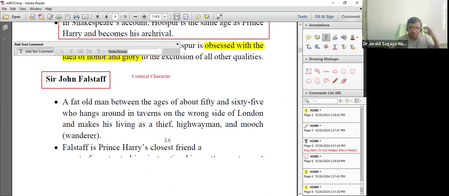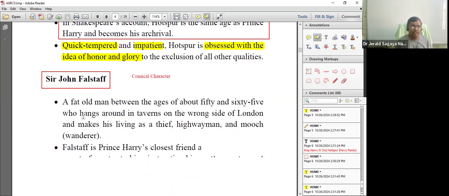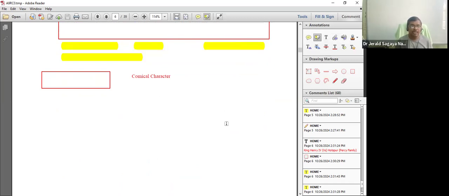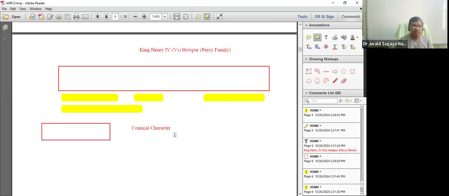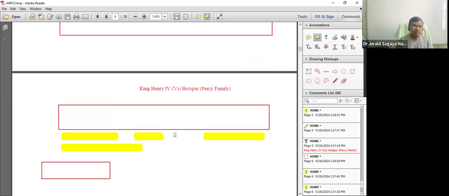Okay, now we move on to this Sir John Falstaff. I had given the overall, but I'll focus on a few things. A very fat man, an old man. What happened? My goodness. Give me 1 minute, teachers. I'll pause the recording.